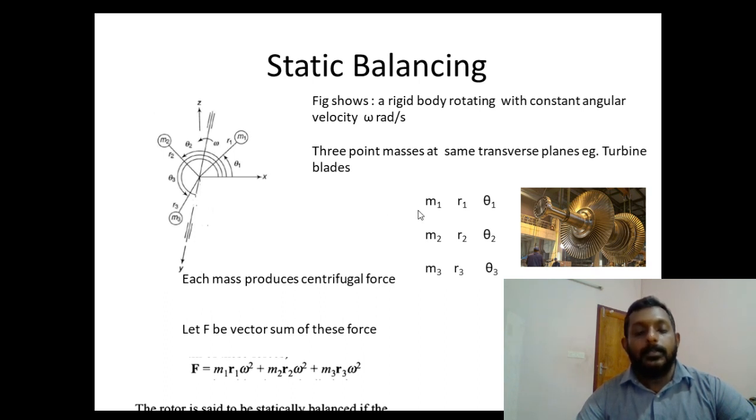So M1 produces M1 R1 omega square, M2 produces M2 R2 omega square, and M3 produces M3 R3 omega square. The vector sum of these forces can be expressed as M1 R1 omega square plus M2 R2 omega square plus M3 R3 omega square. The rotor is said to be statically balanced if F is equal to 0. That is, the summation of M1 R1 omega square plus M2 R2 omega square plus M3 R3 omega square is equal to 0. Then we can say that the rotor is in static balance.